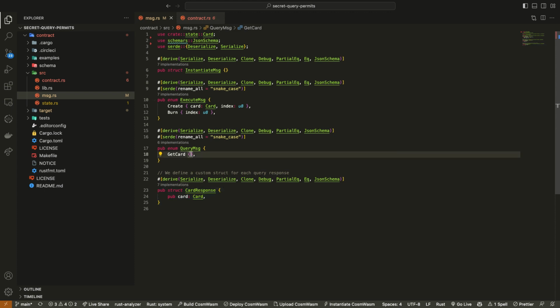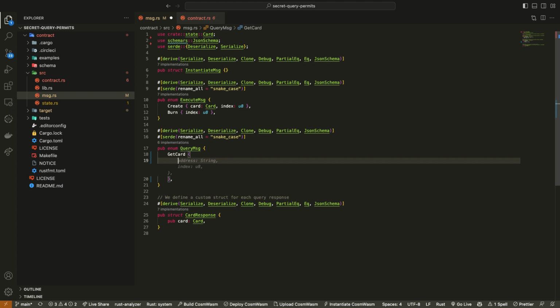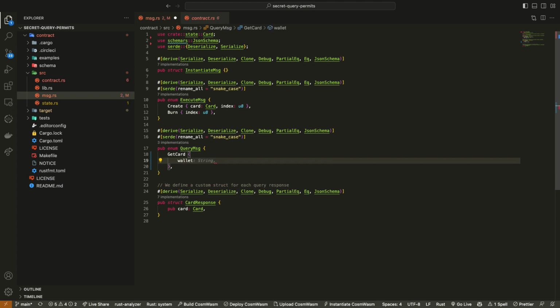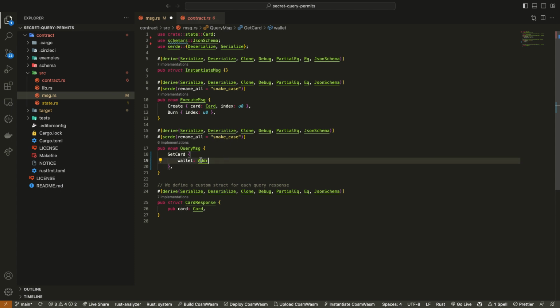And to get our card, we need to be able to access it for the specific wallet that we're trying to access, right? So if I make a card and you want to be able to access my card, then we need to make sure we have that wallet address information. So I'm just going to add in a wallet. Something great about Rust is it's very handy in terms of telling you what you need to import if you don't currently have it imported in the smart contract. So Addr, ADDR, this is just a wallet address, just like a string that is your wallet address.